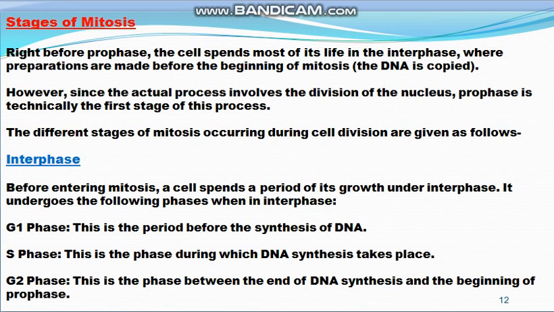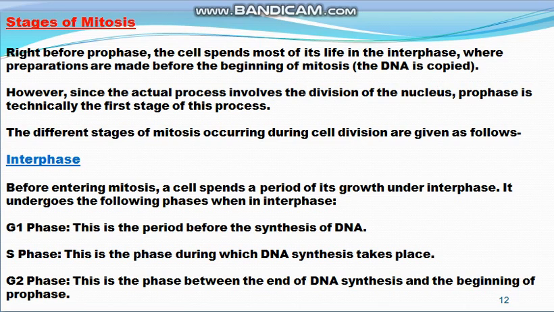So what are the stages of mitosis? Right before the first stage of mitosis, that is the prophase, the cell spends most of its life in the interphase stage of the cell cycle, where preparations are made before the beginning of mitosis.